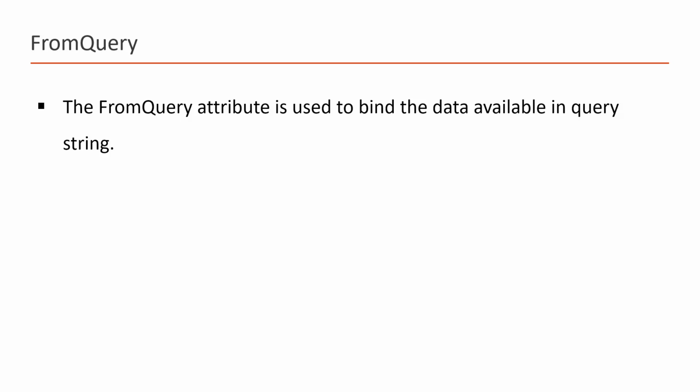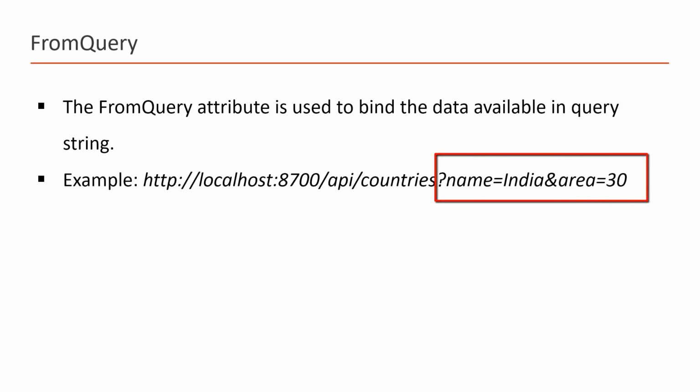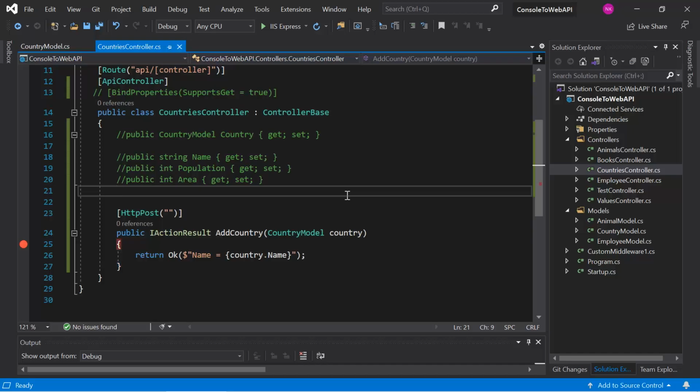If you are using the FromQuery attribute and you are passing the data at multiple places, for example route, query string, body, header, etc., then the binding will take place only with the data that is available in the query string. The use of FromQuery will simply ignore all the other places that are available in the HTTP request. Here is an example of a query string. Let's start the learning with the simple one.